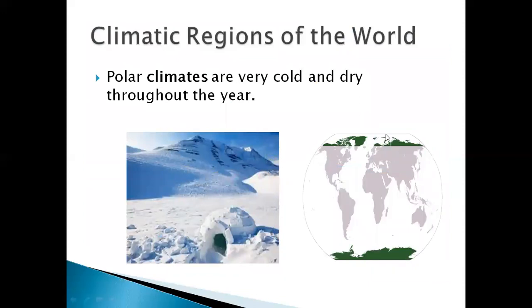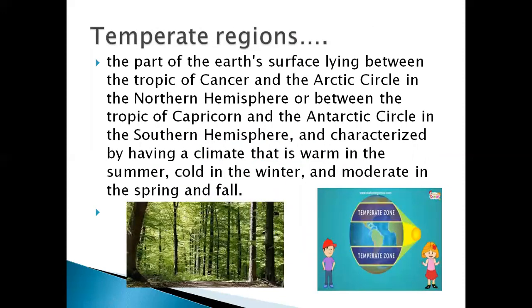As you can see here on the map also, these are the polar regions of the world, and see the picture here, how they look like. Polar climates are very cold and dry throughout the year. See another region, that is the temperate zone.